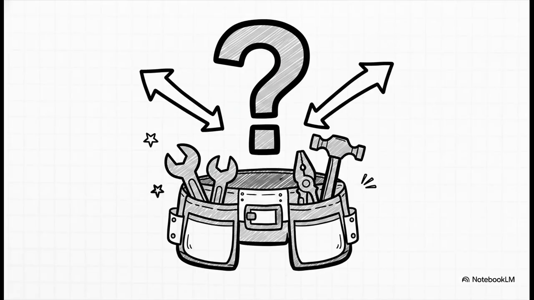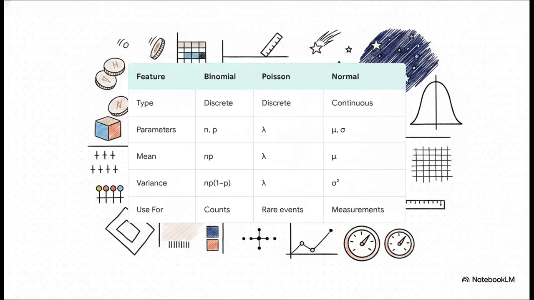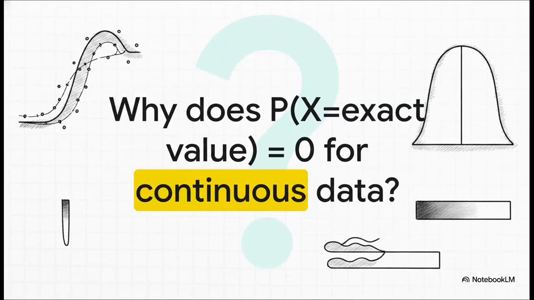So, with our statistical tool belt fully loaded, how do we know exactly which distribution to actually use? This cheat sheet summarizes the whole shebang: binomial for counts, Poisson for rare events, and normal for measurements. I'll leave you with this final thought. For continuous data, why is the probability of any exact value 0?